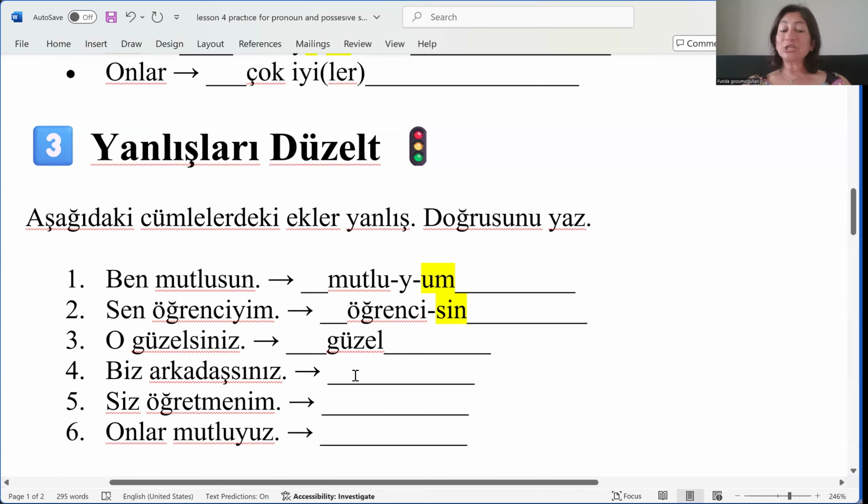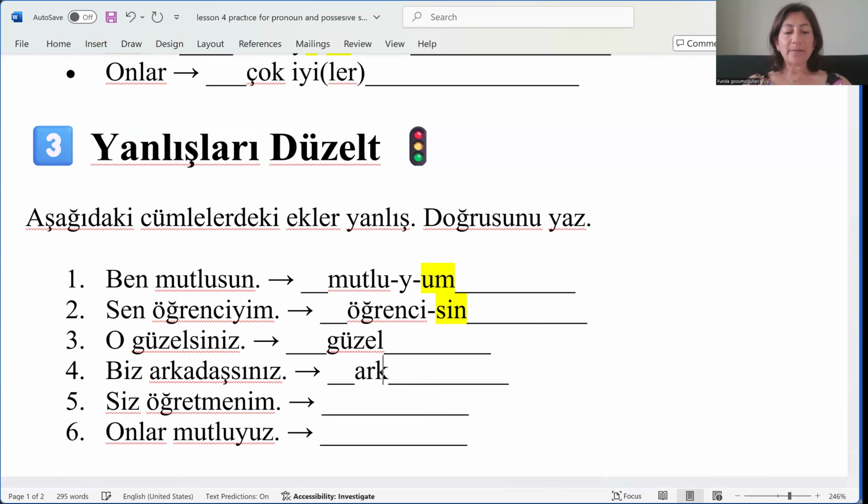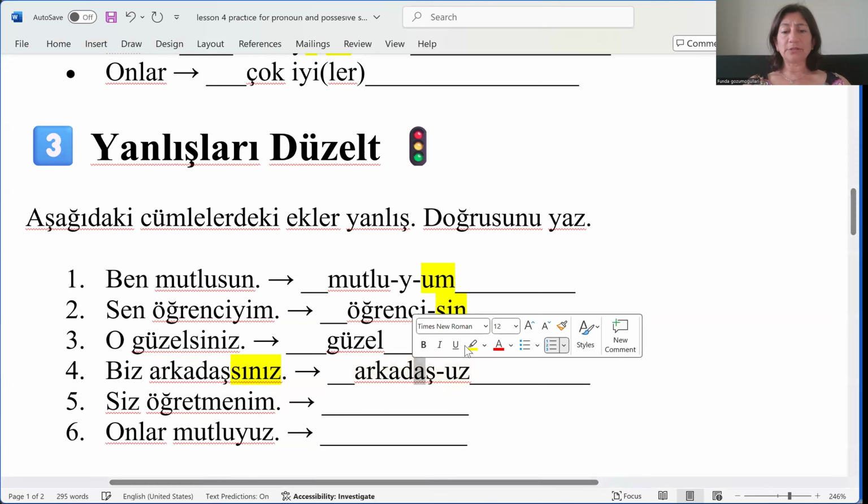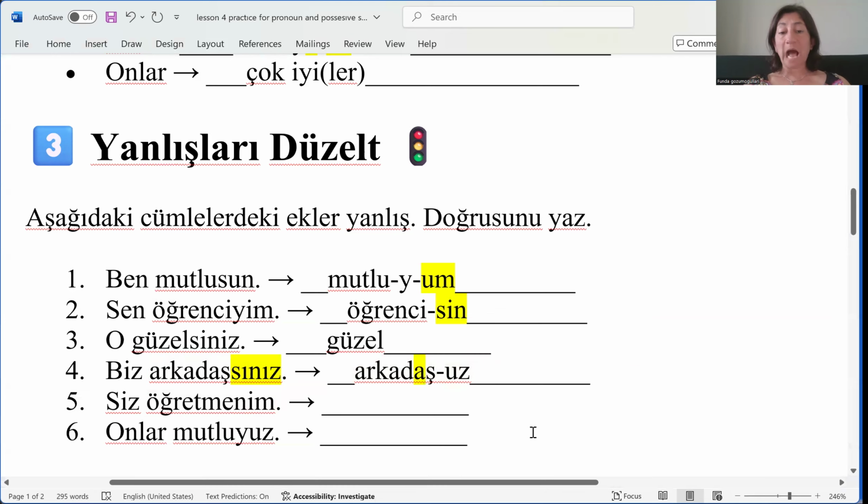Biz arkadaşız. So as I can remember, for we, biz, we have to use ız, uz, iz, üz, 4 versions of it. So arkadaşız, not sınız. Sınız, as you can remember, it was for you guys, right? So can I write u here? No, because the last vowel here in the original word is a. So a is an unrounded back vowel. I need another unrounded back vowel. So it's not u, it's not e, it's ı.